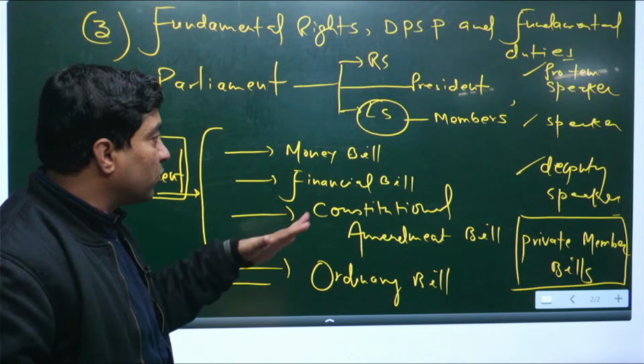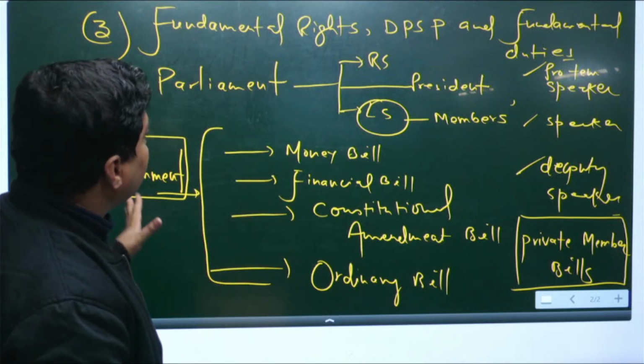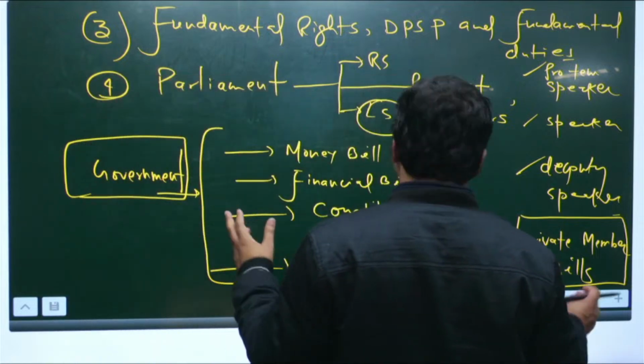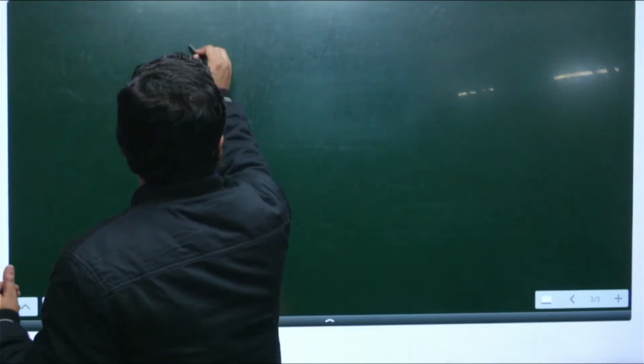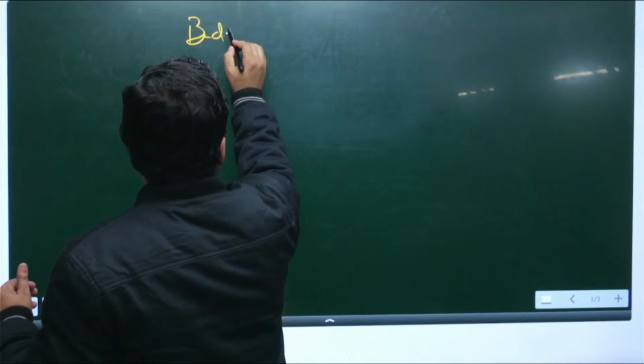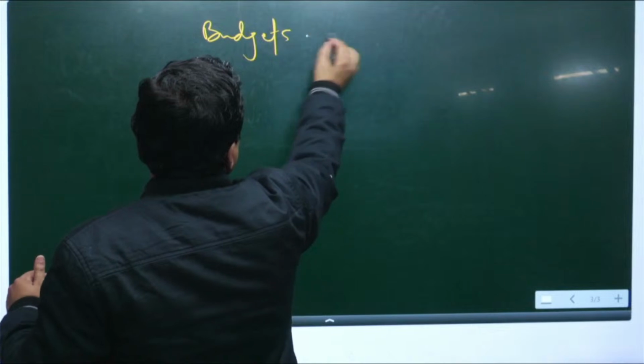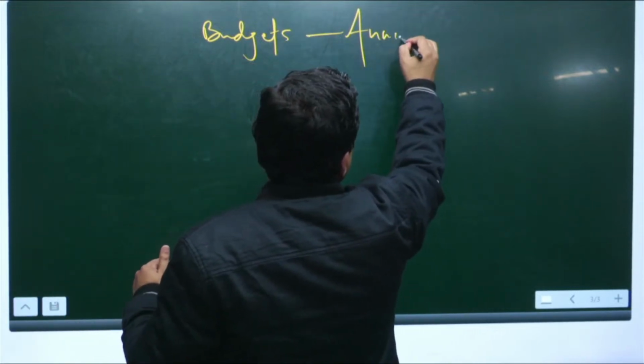One should focus on all these aspects, and then apart from it, one should focus on how the budget is passed in the parliament, right. How the budget, it's called the annual financial statement.